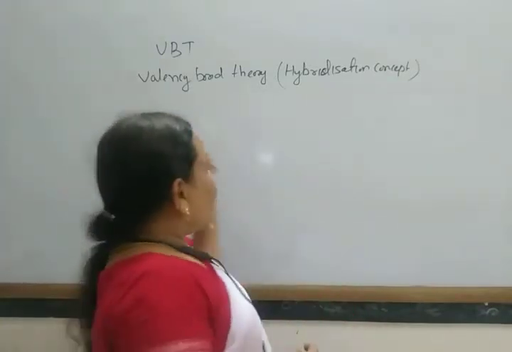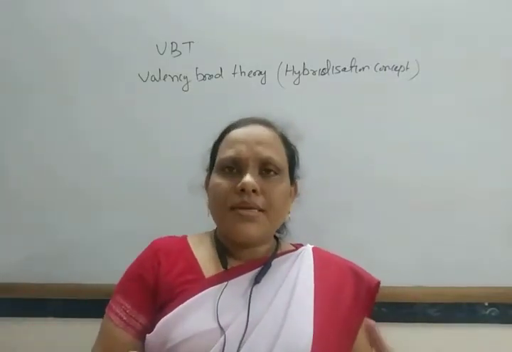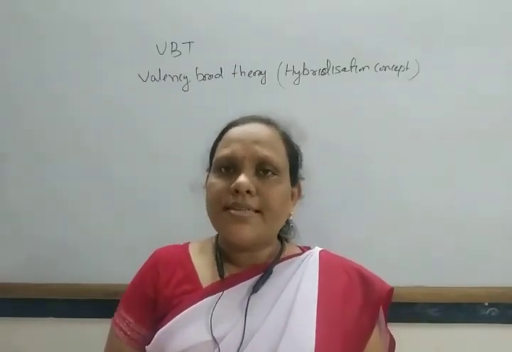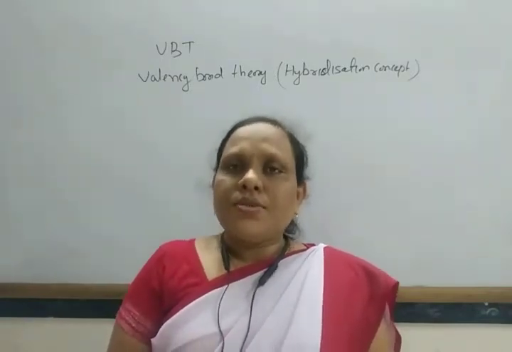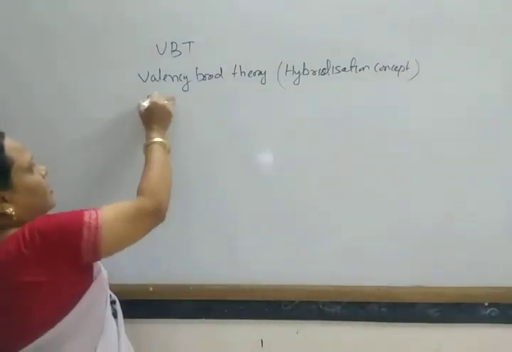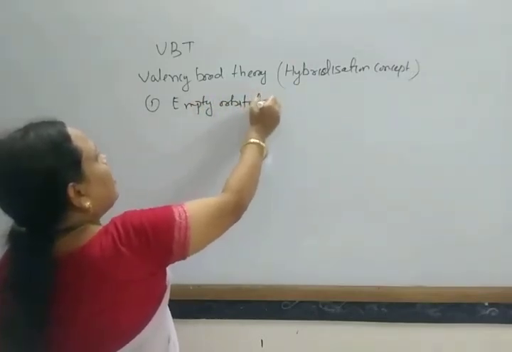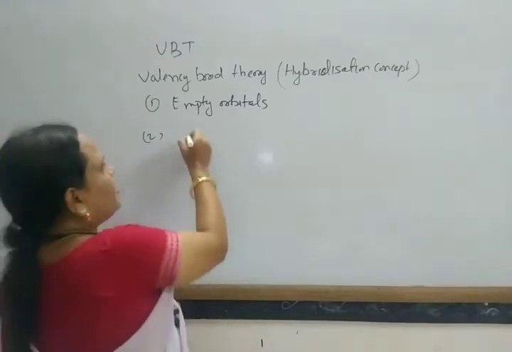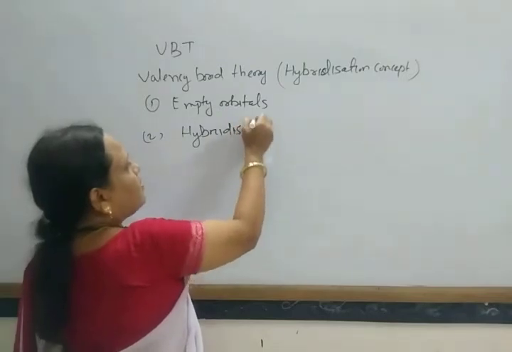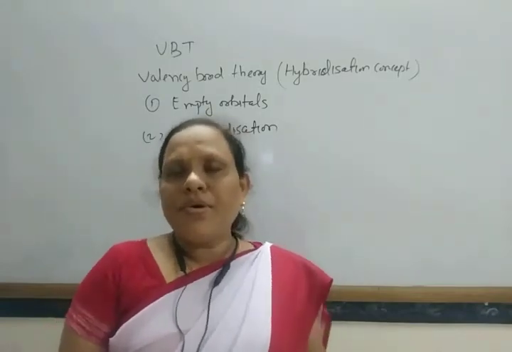Next, the empty orbitals undergo hybridization to give a particular shape to the complex.